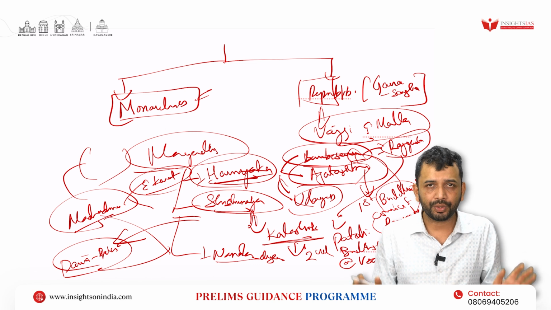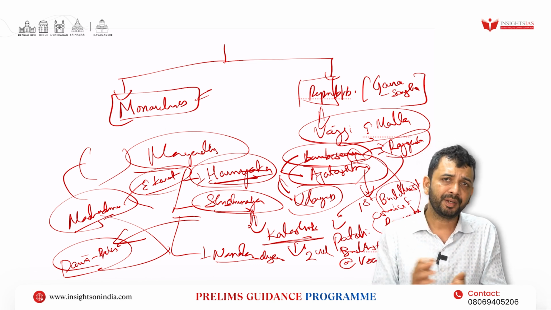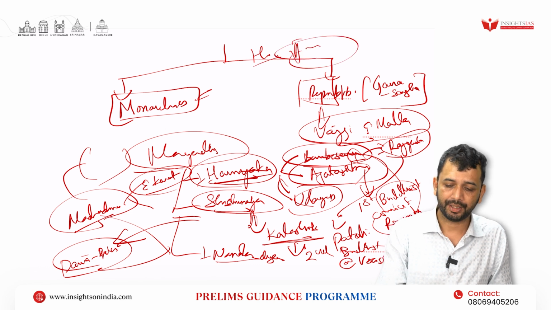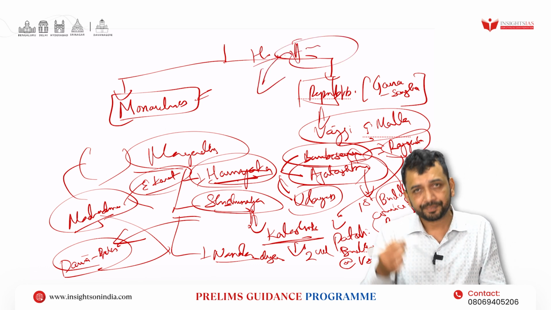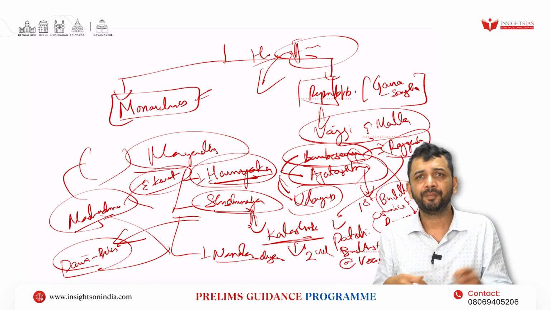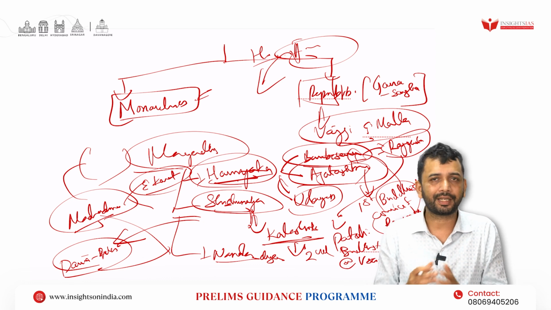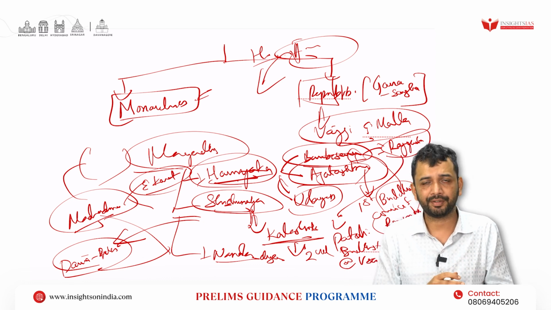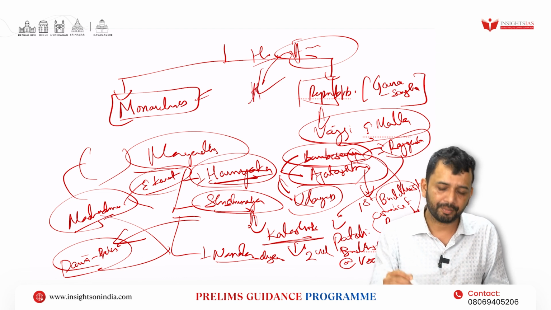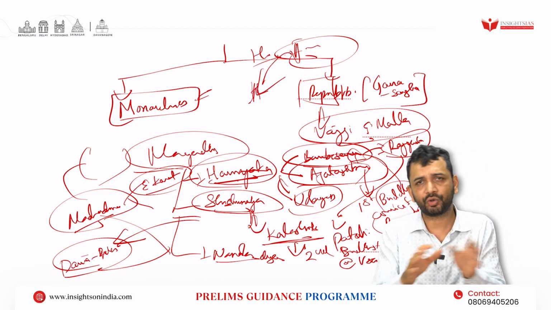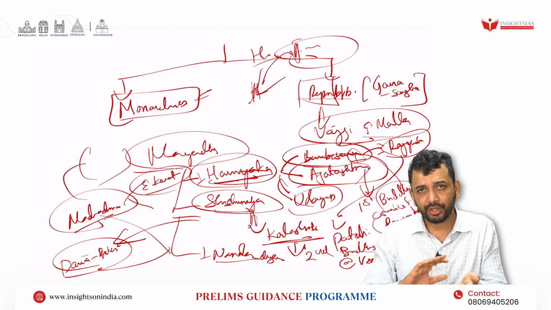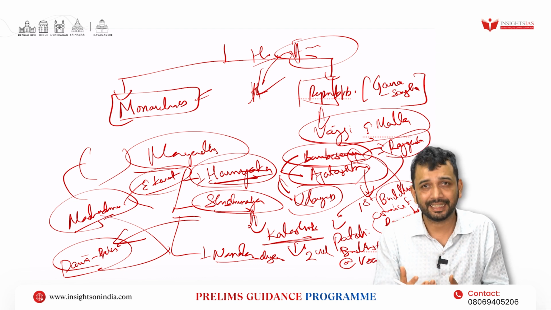However, you should know that during the time of Magadha or the Mahajanapadas only, the various heterodox sects, that is Jainism and Buddhism, also emerged. And one of the questions they asked was in which of the places Buddha went to, that means which places in the life of Buddha are important. So where he has gone to different places, right? In that way you are in a position to understand the Mahajanapadas. I have covered that under Buddhism and Jainism since it is related to Buddha, but it can also be considered part of the Mahajanapadas at large. So it becomes important due to Jainism and Buddhism, due to religious changes, right?